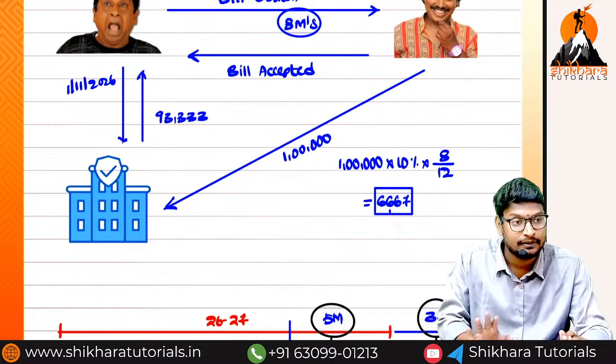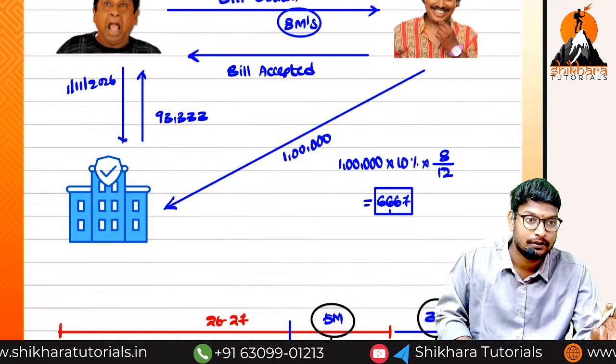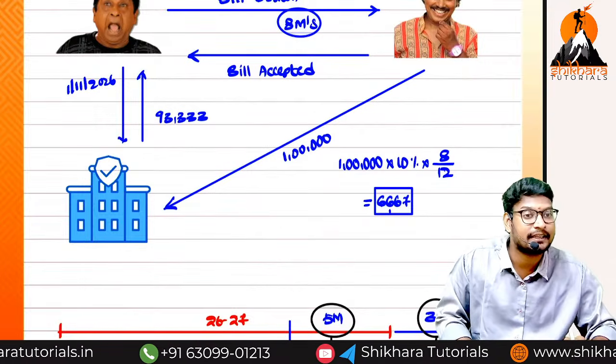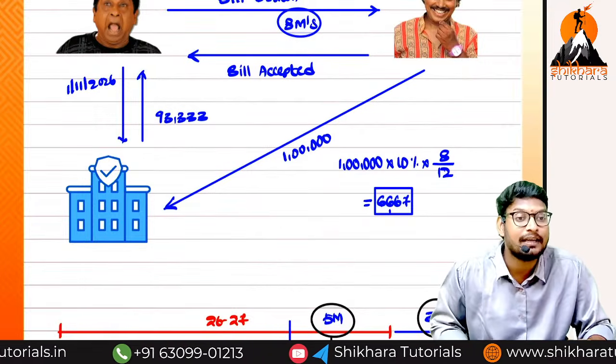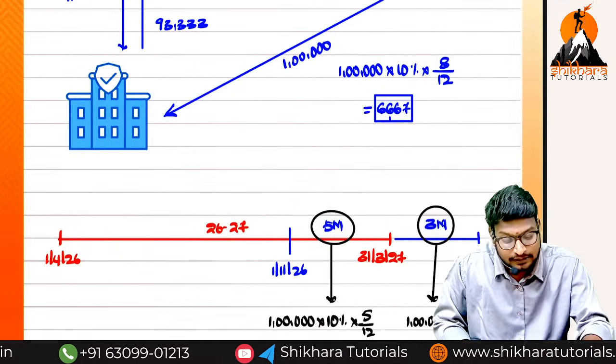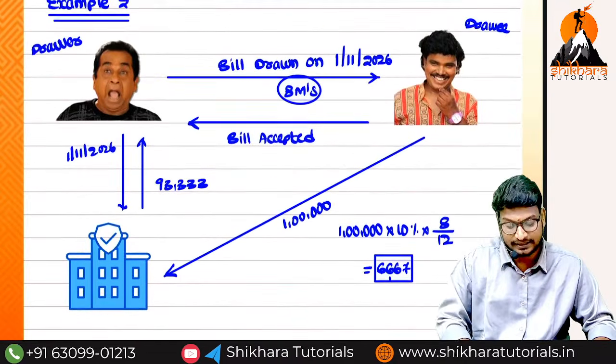Okay, you can take. But in the examination, they will ask only the rebate point. They will not ask how much amount is related to your current year. They will ask what is the amount of rebate on bill discount. That is the reason we have to apply this same calculation. Okay, so please take a note of it.